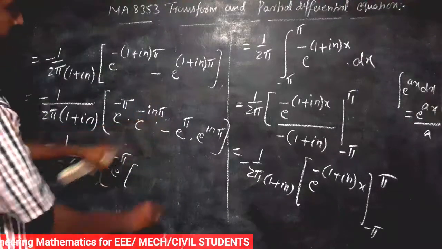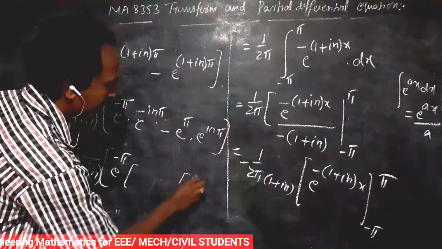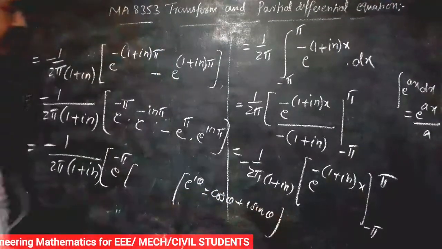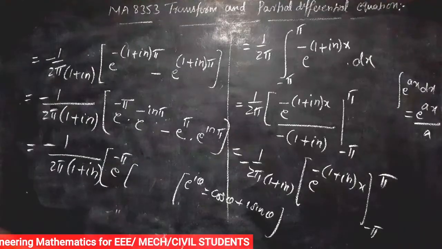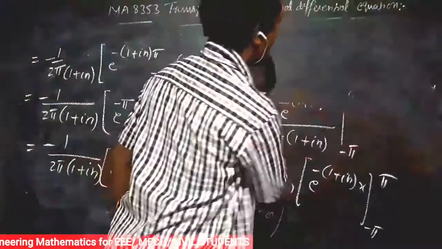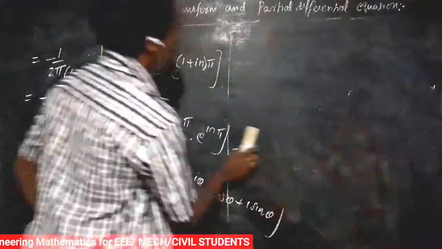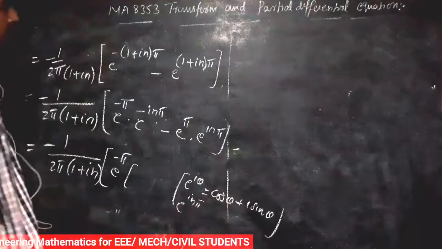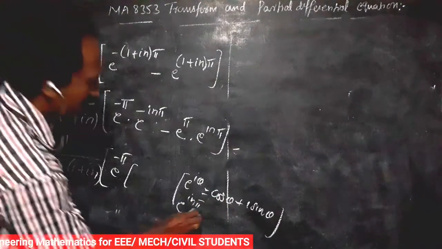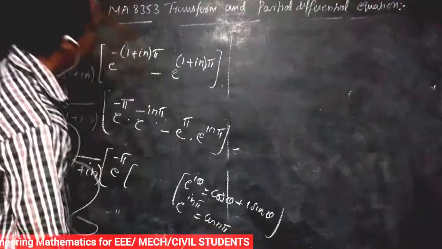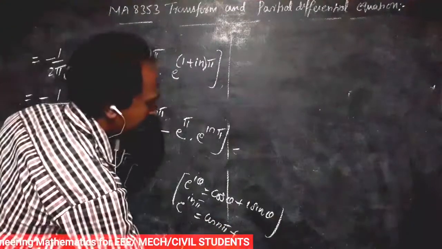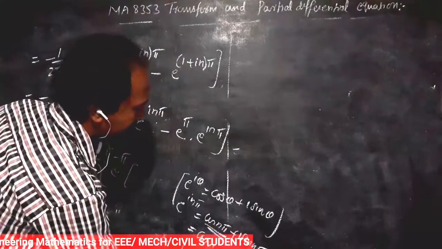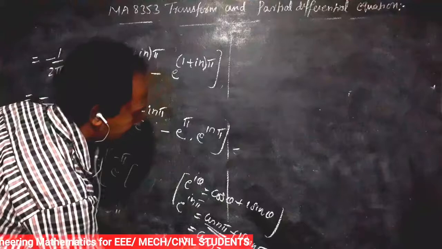e power i theta is equal to cos theta plus i sin theta. So e power in pi is equal to cos n pi plus i sin n pi. So that is equal to cos n pi, this is cos n pi plus i into 0. So that is cos n pi.